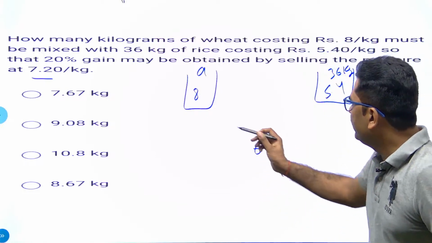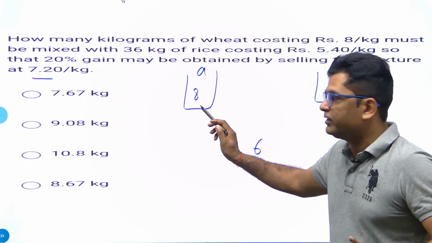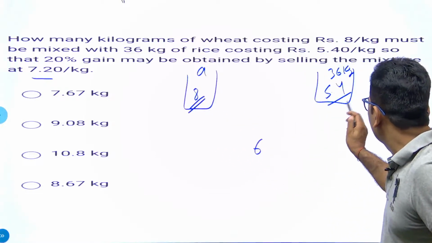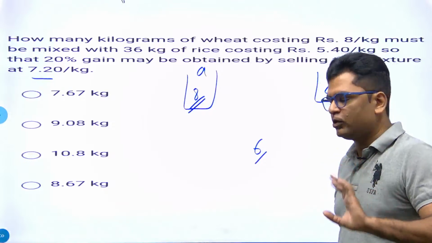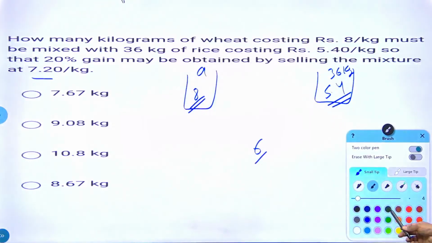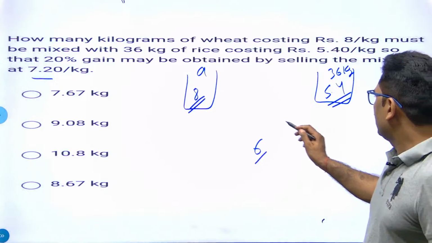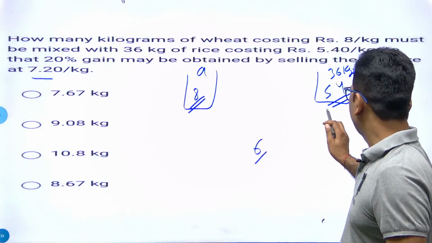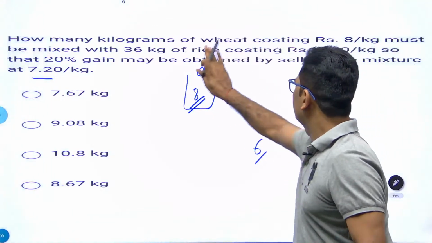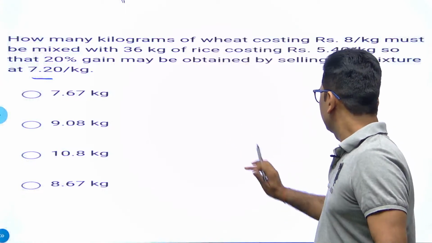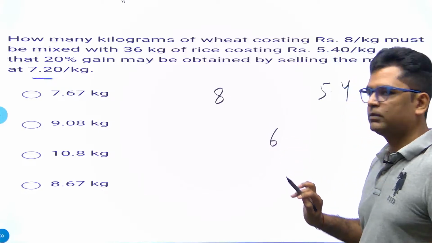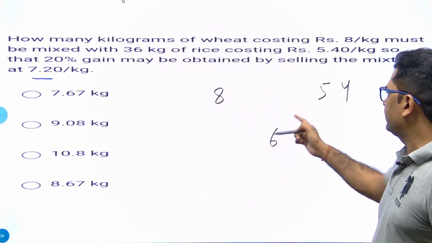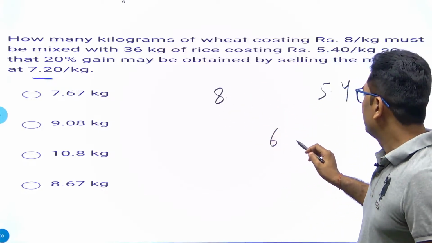So we are only dealing with cost price here. This is cost price, this is cost price, this is cost price. Rupees per kg. Now 8, 5.4 and 6, for the first quantity, second and the mixture. All of them are cost price, rupees per kg.